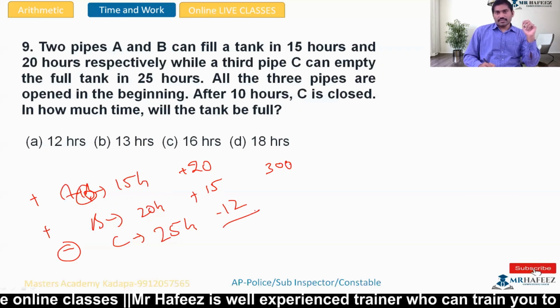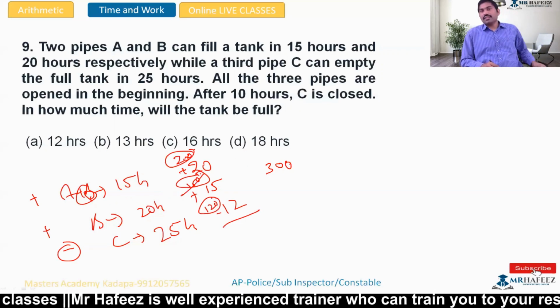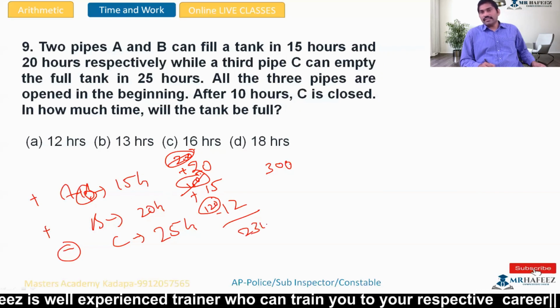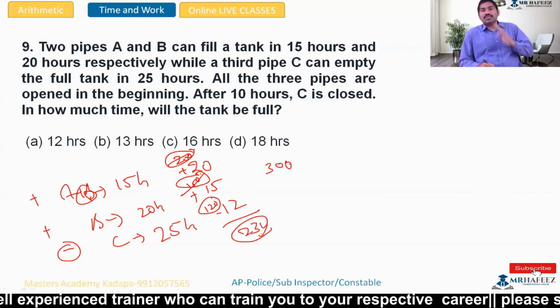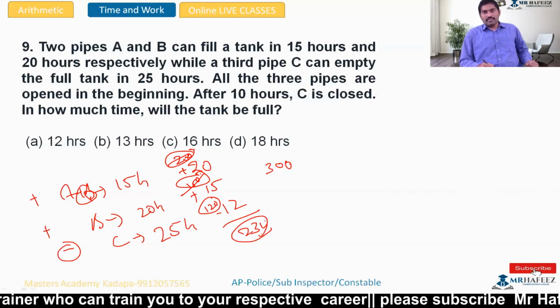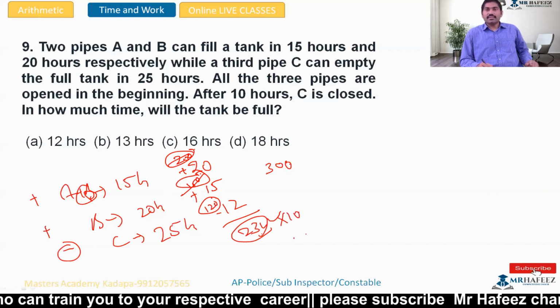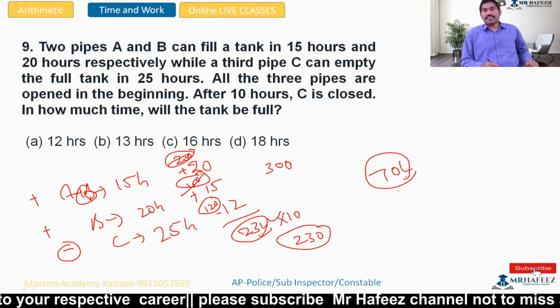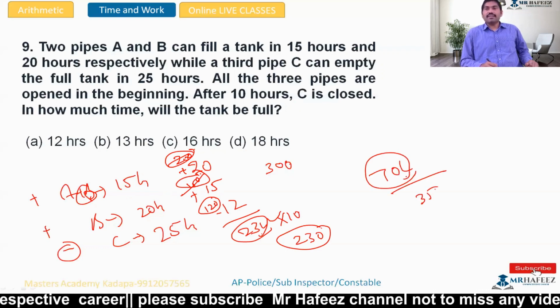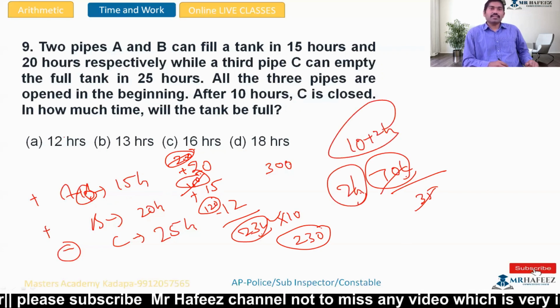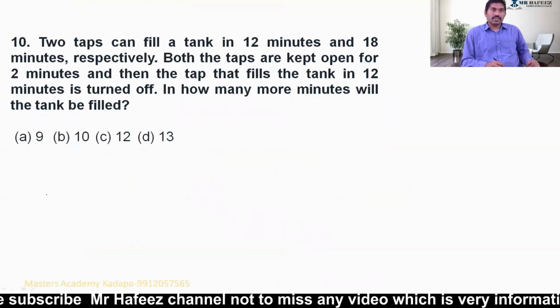So after 10 hours, for 1 hour, 23 liters can be filled, because 20 plus 15 is 35, 35 minus 12 is 23. 23 liters into 10 is 230. So the leftover is 70 liters only. 70 liters can be filled by 35 in 2 hours. So first 10 hours plus 2 hours. Total is 12 hours. Next question.